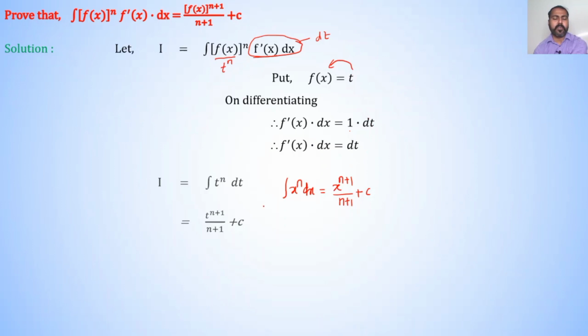T is nothing but f of x. Therefore, I is equal to f of x raised to n plus 1 upon n plus 1 plus constant of integration c. Therefore, integration of f of x raised to n into f dash of x dx is equal to f of x raised to n plus 1, that is add power by 1, divided by n plus 1 plus c.